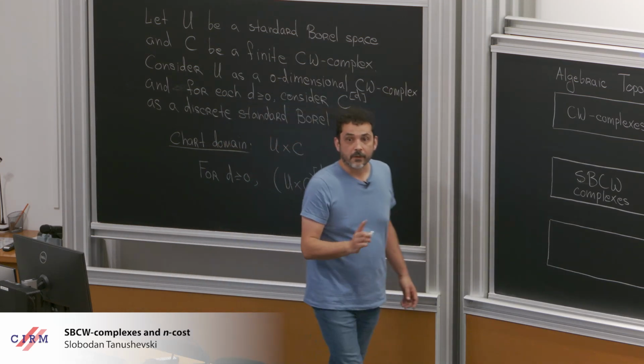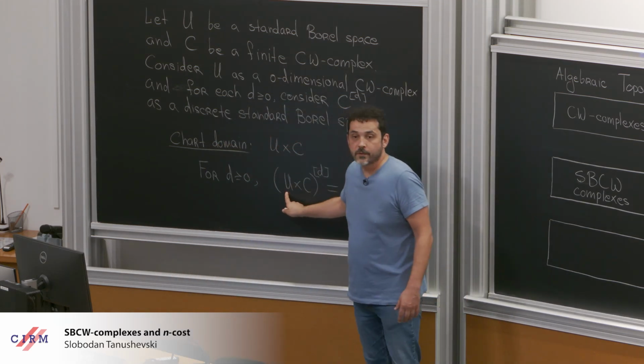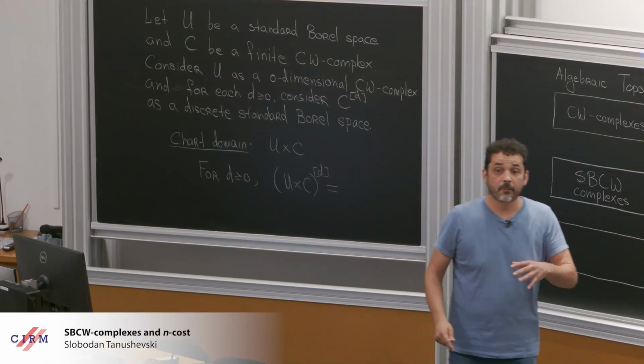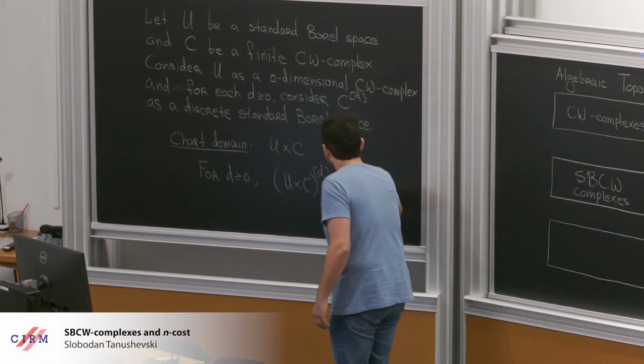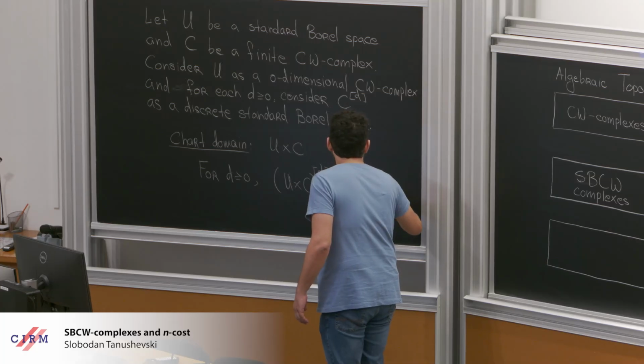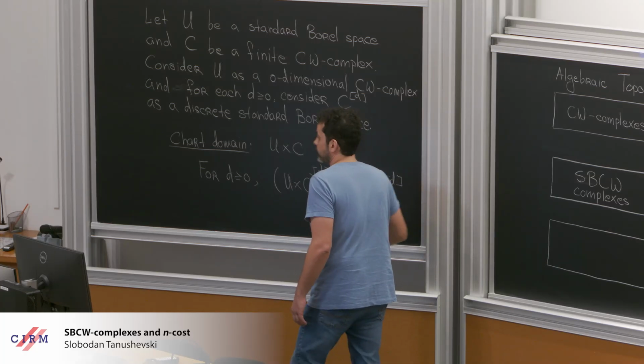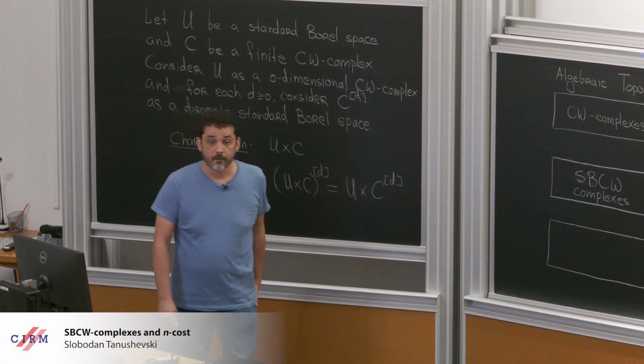And you know how this works. Here, all cells are zero-dimensional. So what are my d-dimensional cells in this product? I can identify them with U times d-dimensional cells in C. Okay?